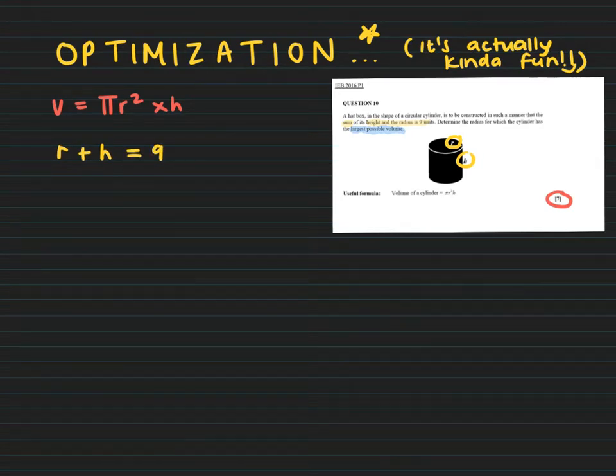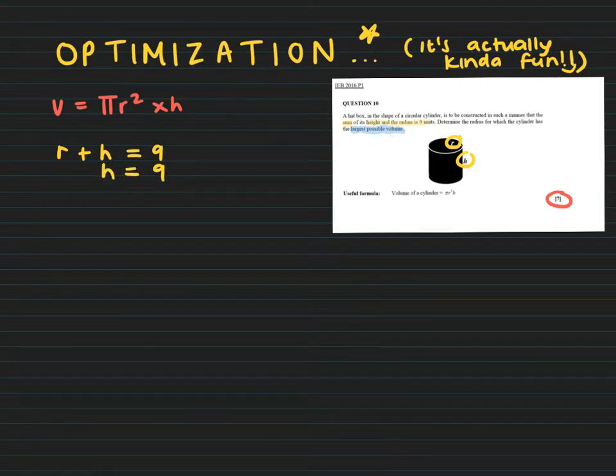Now, if you look at the formula for volume, there's an r for the radius squared, and there's an h for height. So I want to rearrange this so that I can sub into this formula. But the question is asking for the radius which gives the largest possible volume, so I don't want to remove r as a variable.